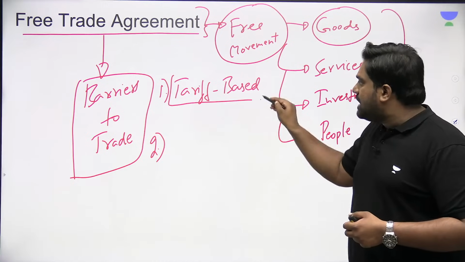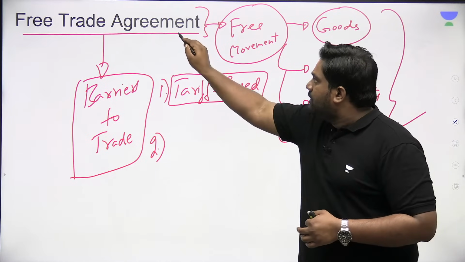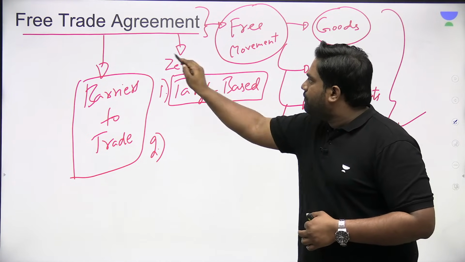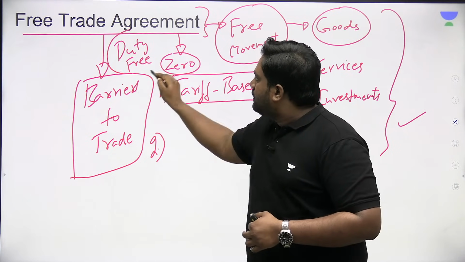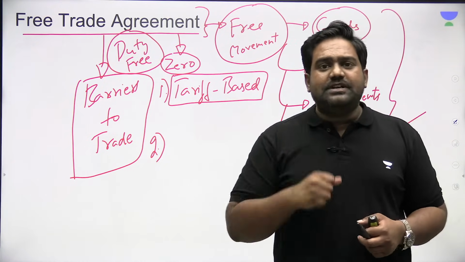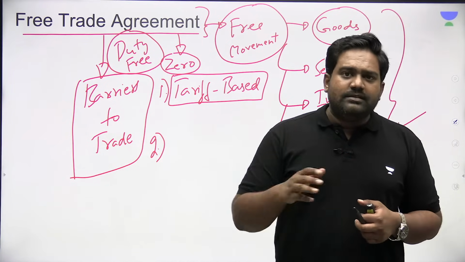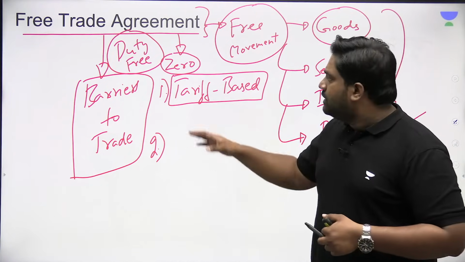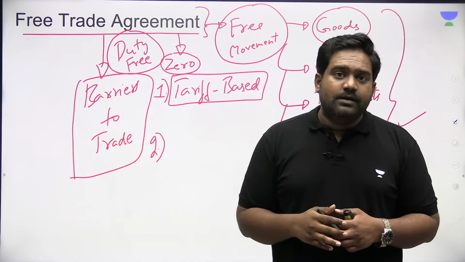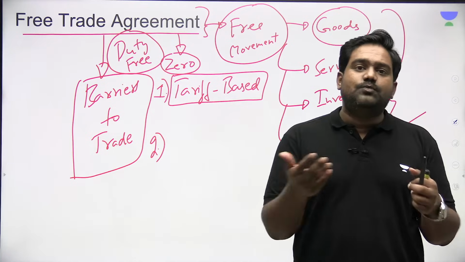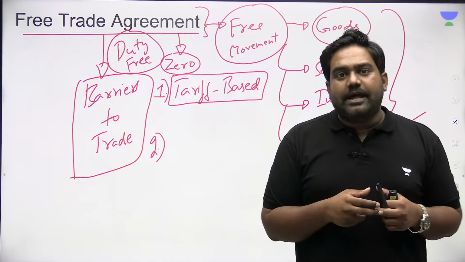Now imagine if the tariffs are reduced, if these duties are brought down. Sometimes through an FTA, tariffs are brought down to zero. We call this duty-free access. You might have seen duty-free zones in airports, where certain foreign goods are sold duty-free, meaning there are no duties or taxes levied on them. So when tariffs are brought down, sometimes to near zero, and made duty-free, that provides for free movement of goods between two countries. So this is a major barrier to trade which is tackled through a free trade agreement.